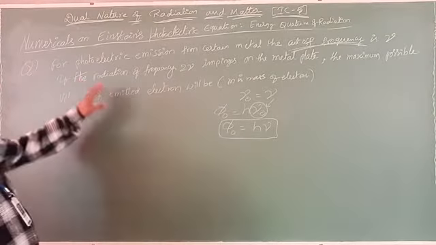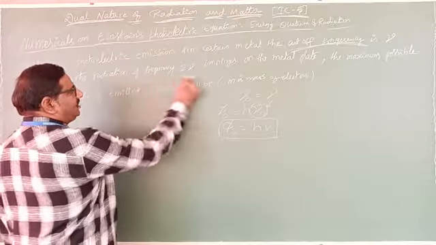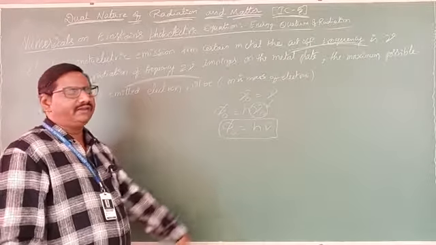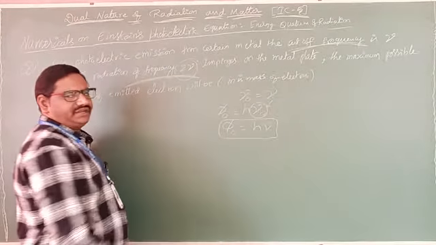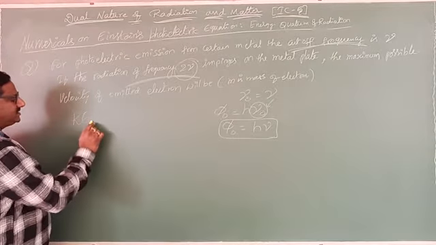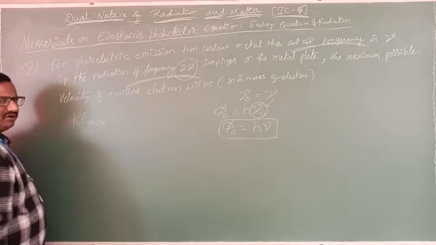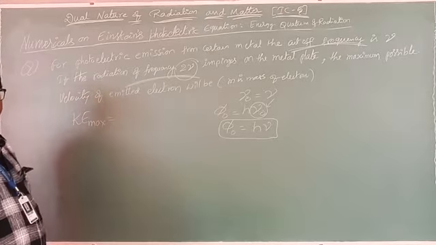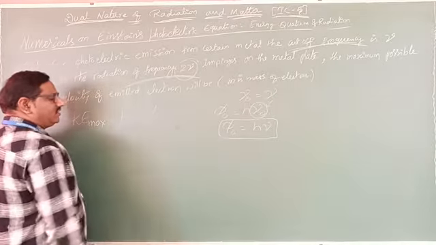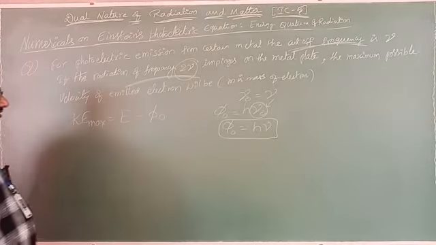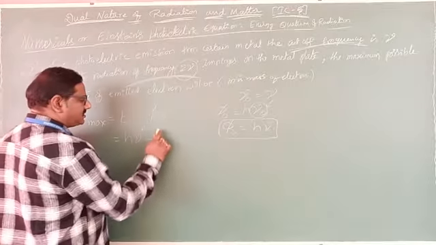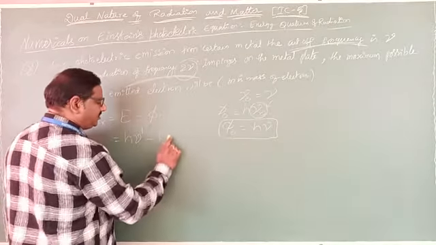Now, the radiation that is incident upon the metal plate has frequency nu dash. So Einstein's photoelectric equation, which we already know: kinetic energy maximum equals energy minus phi naught. E is nothing but h nu dash, minus phi naught, and phi naught is h nu.